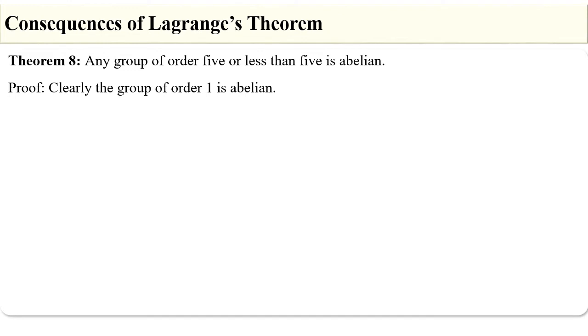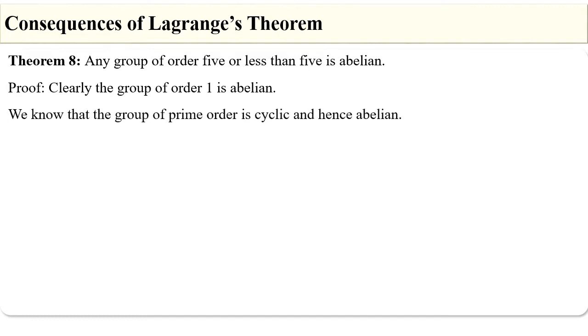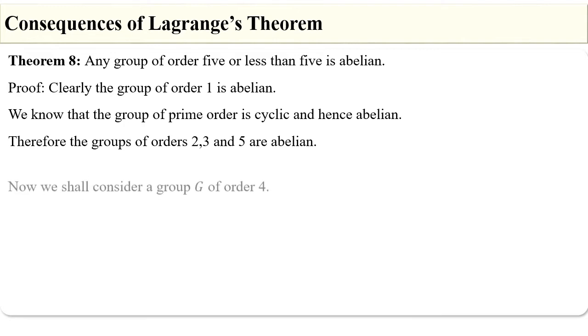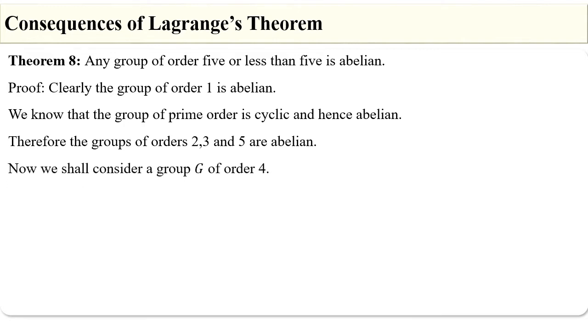Clearly, the group of order 1 is abelian. We know that a group of prime order is cyclic and hence abelian. Since 2, 3 and 5 are prime numbers, the groups of orders 2, 3 and 5 are abelian groups. Now we shall consider a group G of order 4.